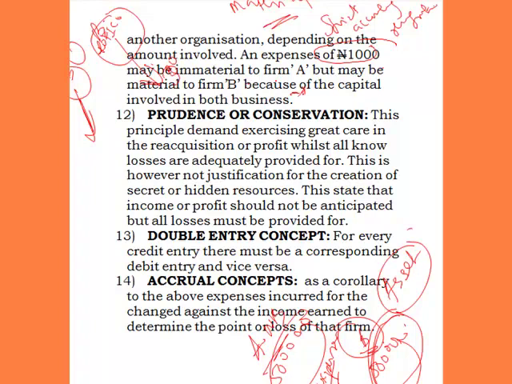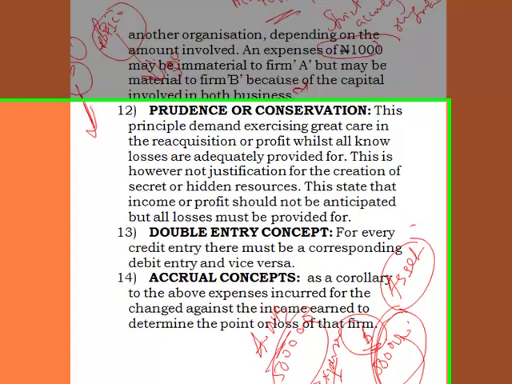So that is that. It means only items that a company deals with should be material. They should be the ones that they accord strict accounting recognition to.